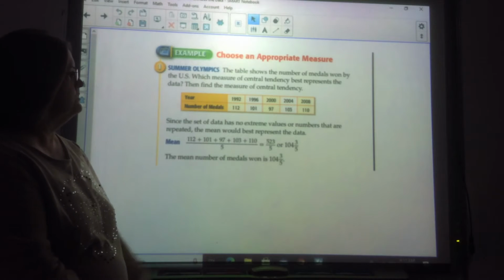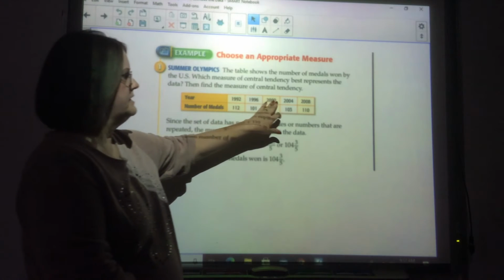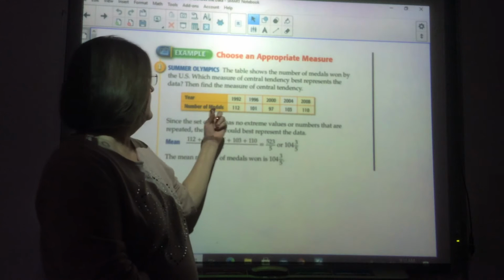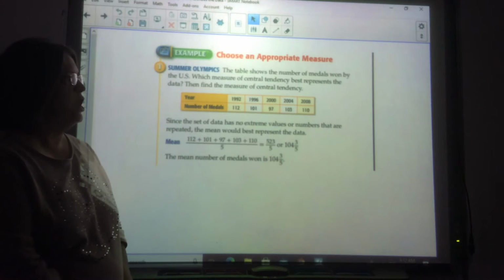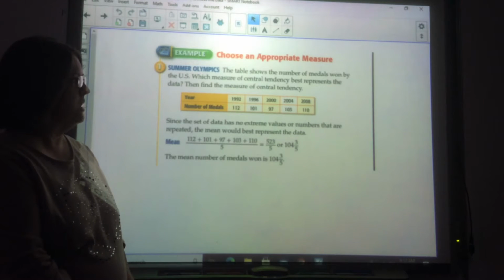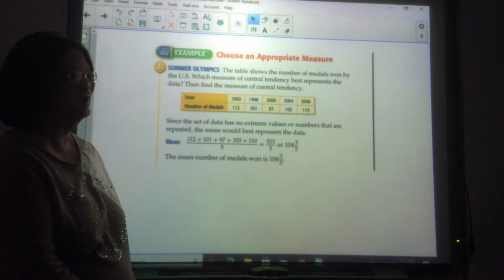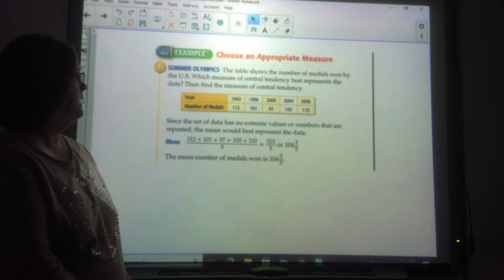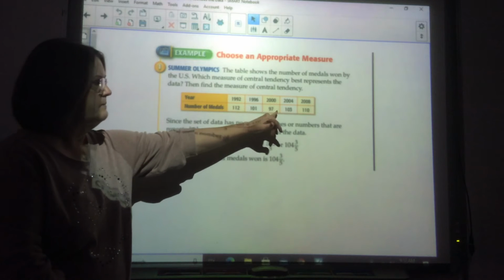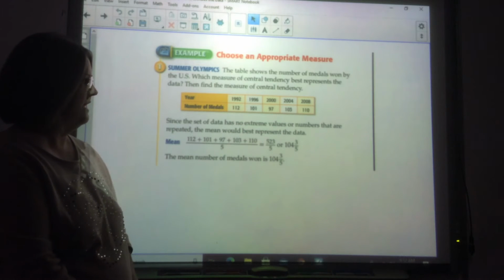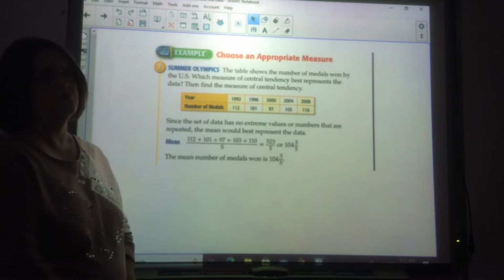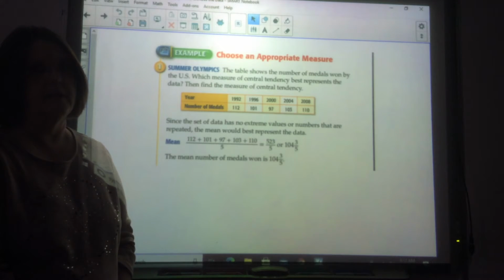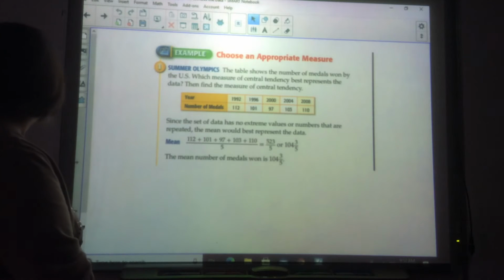So you see the years, 1992, 96, 2000, 2004, 2008, and here are the number of medals. It says since the data has no extreme values, and it doesn't, the smallest number is 97 and the largest one's 112. That's pretty tight. Then the mean would best represent it. So you add those up. Since there are 5 numbers, you divide by 5, and that would be 104 and 3/5 medals won. Now we know you don't win 3/5 of a medal, but you get the idea.